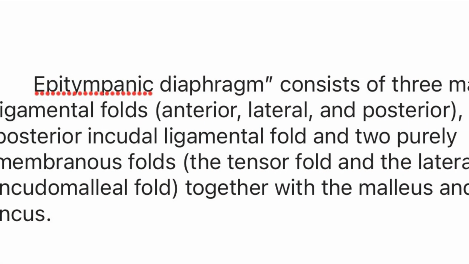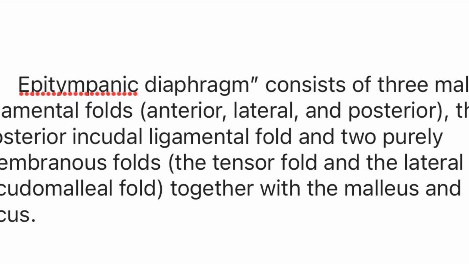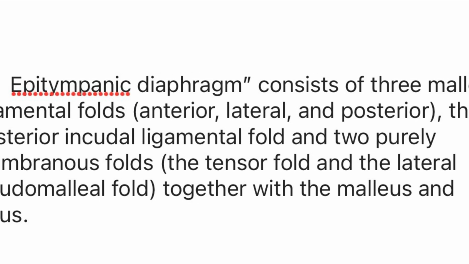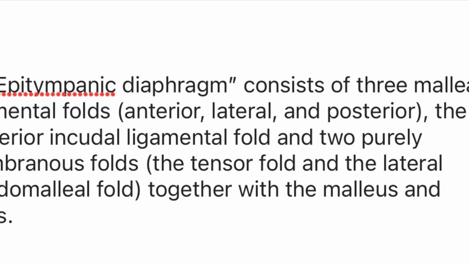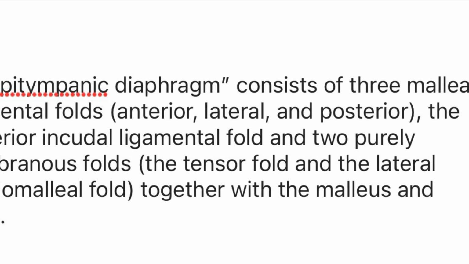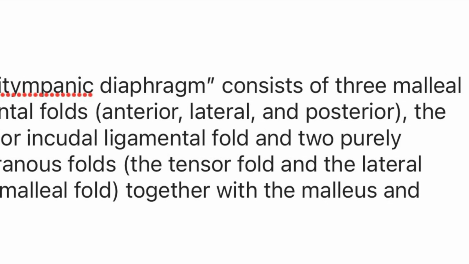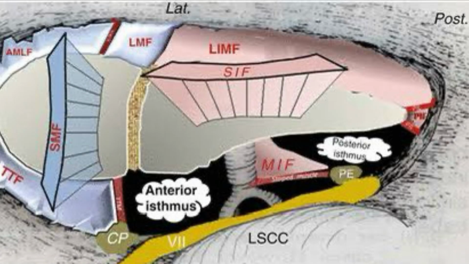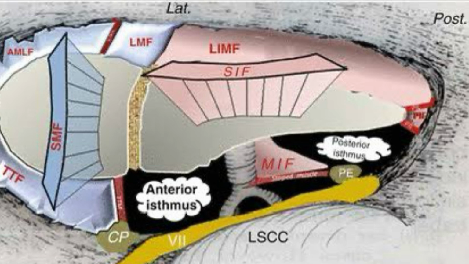The epitympanic diaphragm, which is situated in the epitympanum, consists of 3 malleal ligamental folds. Those ligamental folds are anterior, lateral and posterior malleal ligamental folds, with the posterior incudal ligamental fold and 2 purely membranous folds, that is tensor fold and lateral incudomalleal fold, which form the epitympanic diaphragm. So it consists of 6 mucosal folds which form the epitympanic diaphragm.